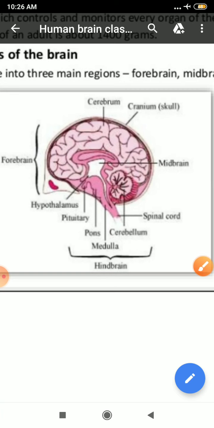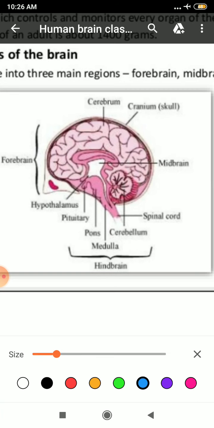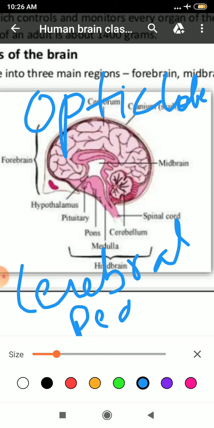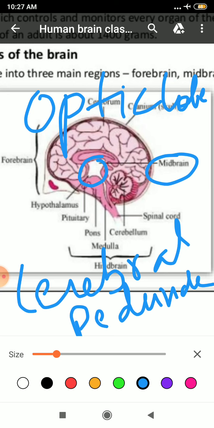Then after this we come towards the midbrain. Okay, student, midbrain consists of two parts, that is your optic lobe and cerebral peduncle. Clear? Where is it located? See here, it is located here. Clear? And the function of the optic lobe is what? It is related to your visual reflexes of sight. Yes or no? Yes. So it is responsible for that.